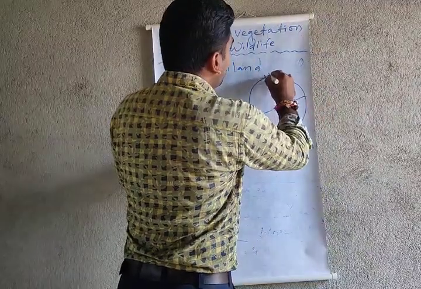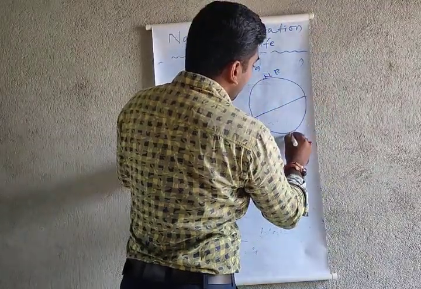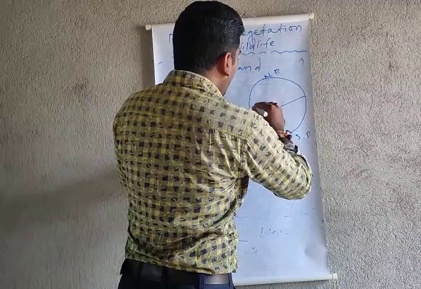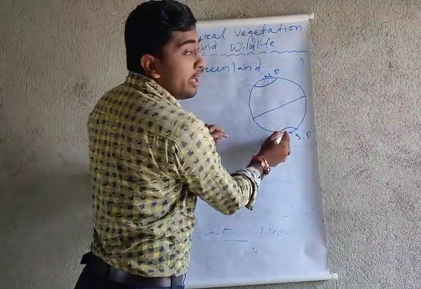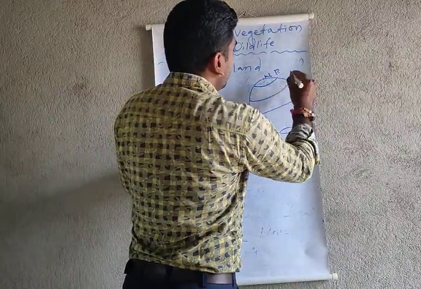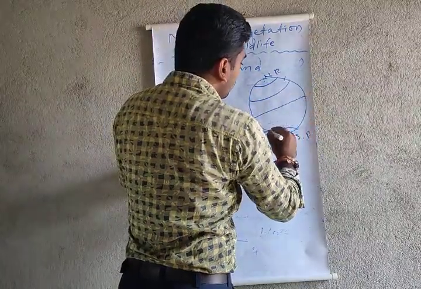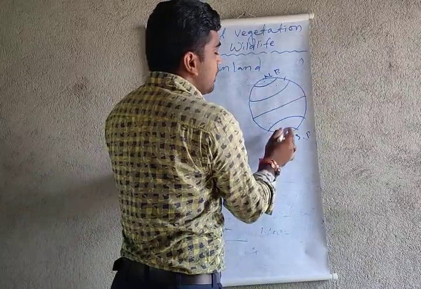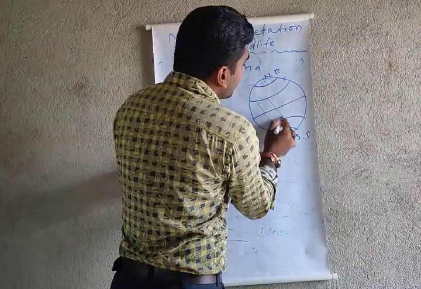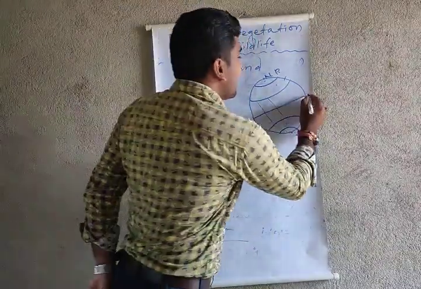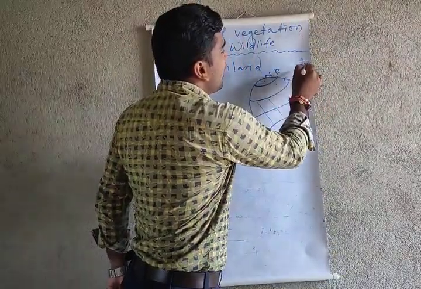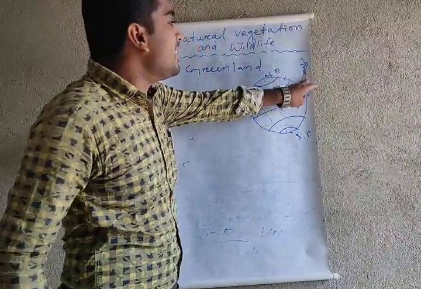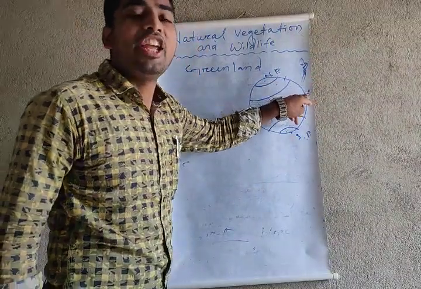We know this is our North Pole, and this is the South Pole. We know these both come from the frigid zone. This is our temperate zone, the northern temperate zone and southern temperate zone, and these both are the torrid zone area, and this is the equator, 0 degrees. So the sun rays fall directly on the equator area.